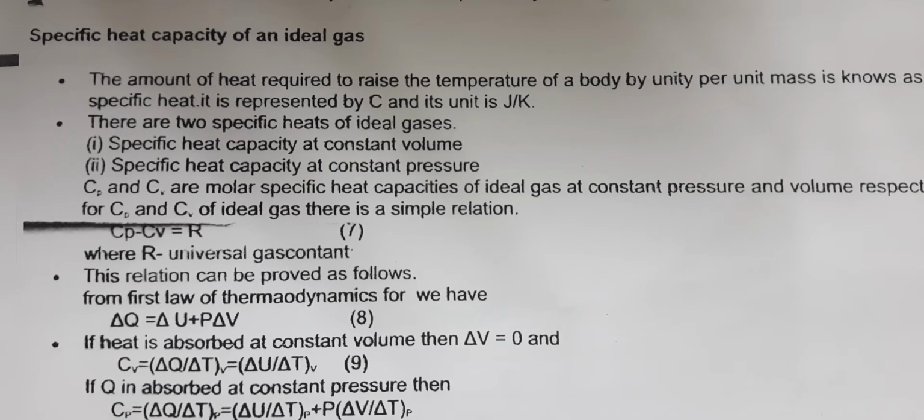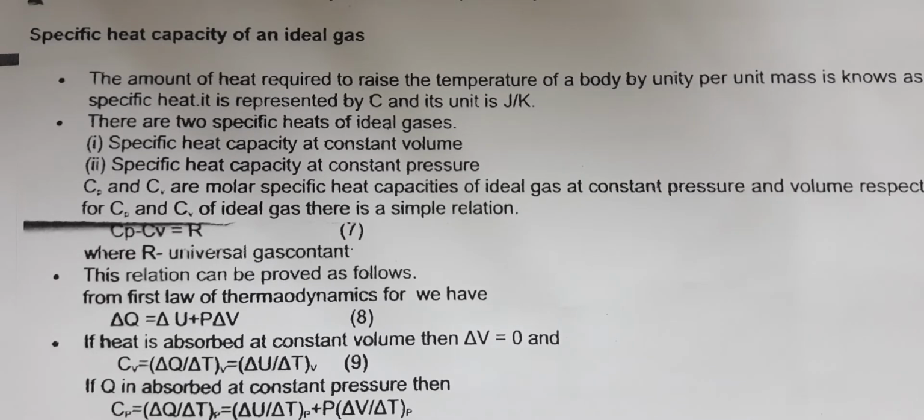Now we all know that this specific heat capacity depends on the amount of the substance taken, and also it depends on the pressure of the system. Two things it depends on: the volume of the system and the pressure of the system. So for that, we have two different specific heat capacities. One is Cp, that is molar specific heat capacity at constant pressure.